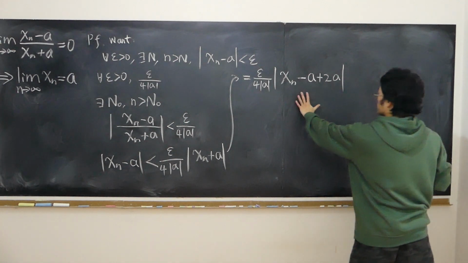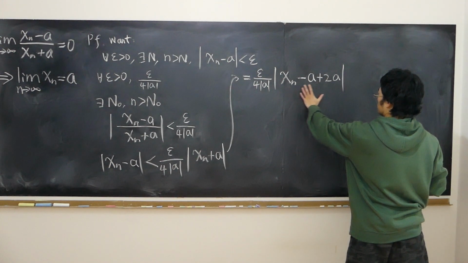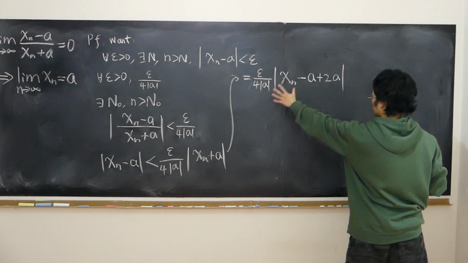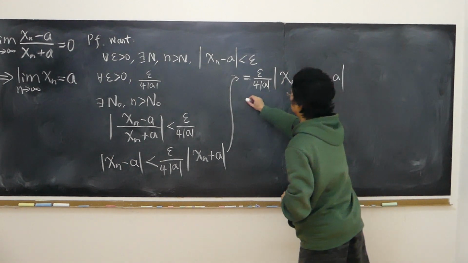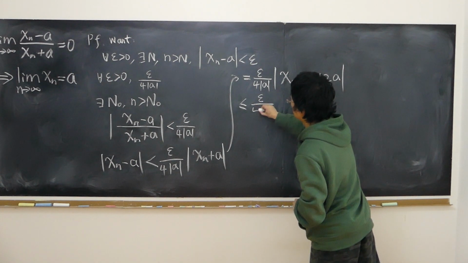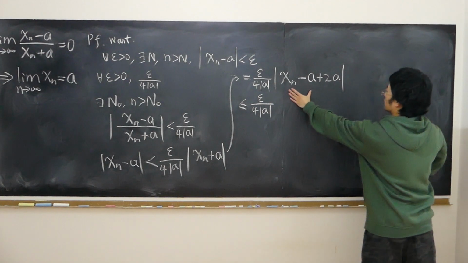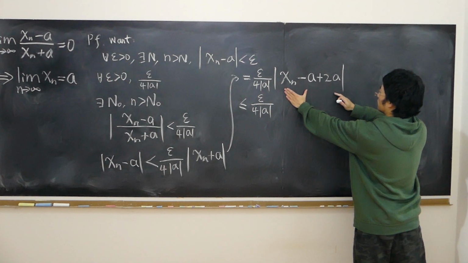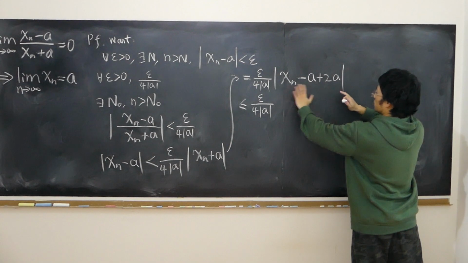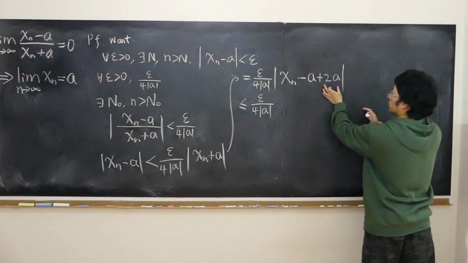Again, we can use the triangle inequality and say that this must be less than or equal to the coefficient times the quantity absolute value of xn minus a plus the absolute value of 2a.